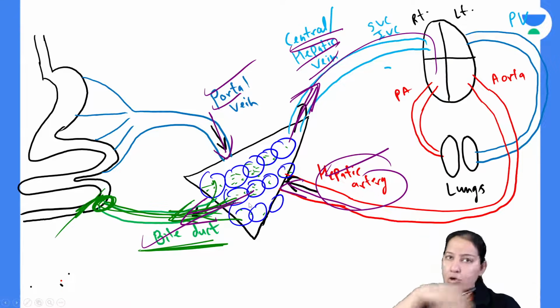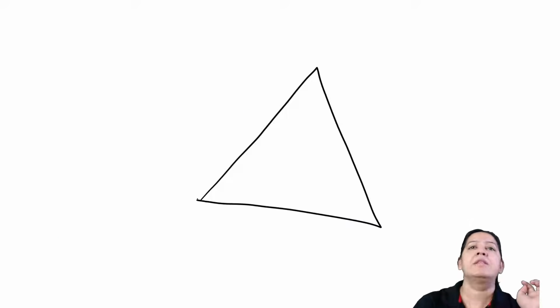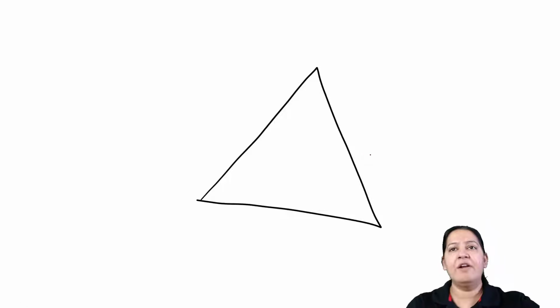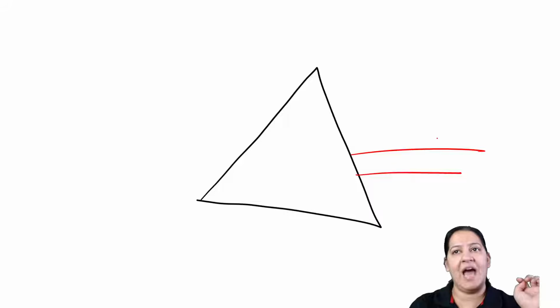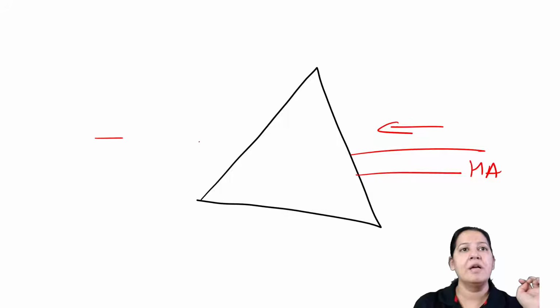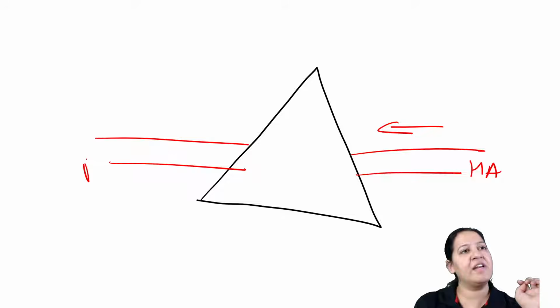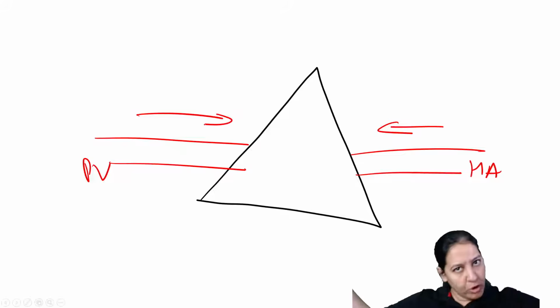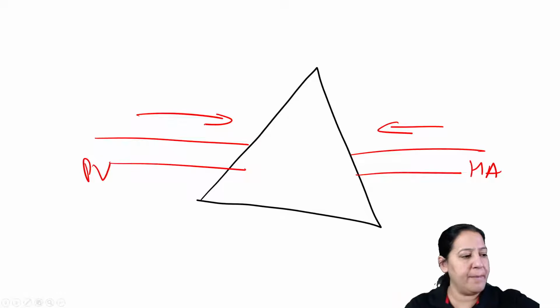Out of these four, let me draw a liver on a separate page. You have to understand this if you want to understand the CBC and liver crystal clear. This is the liver. In this liver, I will draw the hepatic artery. See the arrow. This is the hepatic artery. The blood is coming here. This is the hepatic artery. This is the portal vein coming from the GIT. The blood is coming. Both the arrows are coming towards the liver.